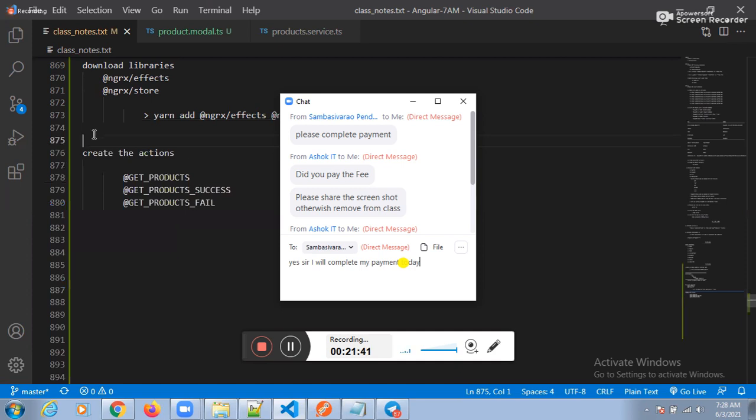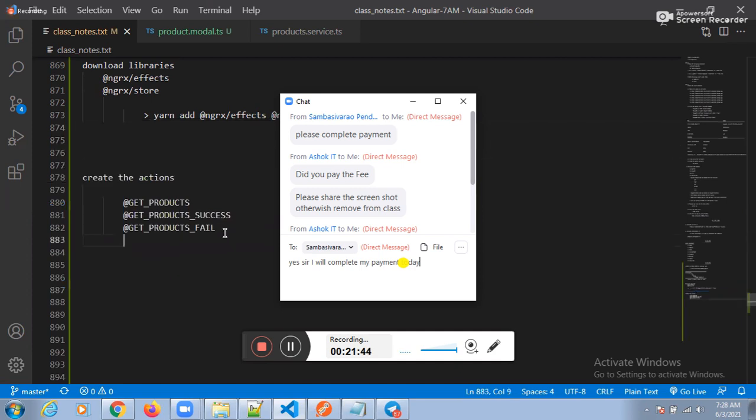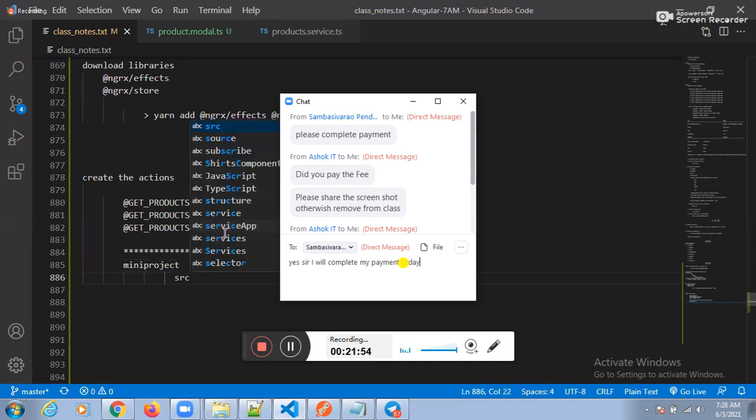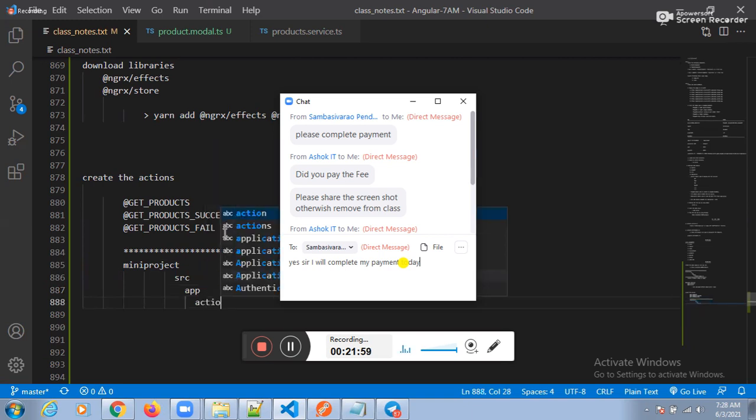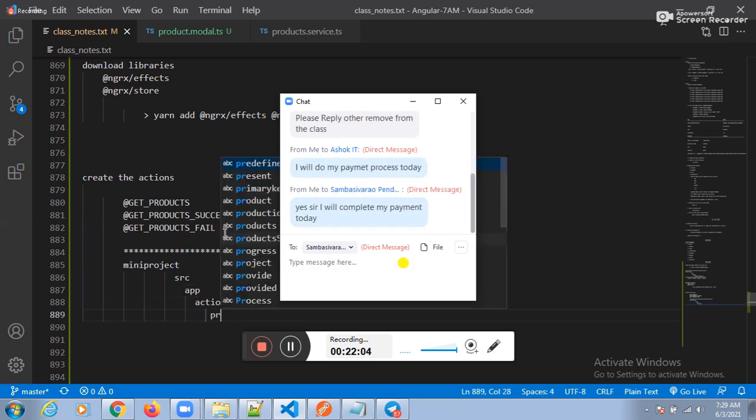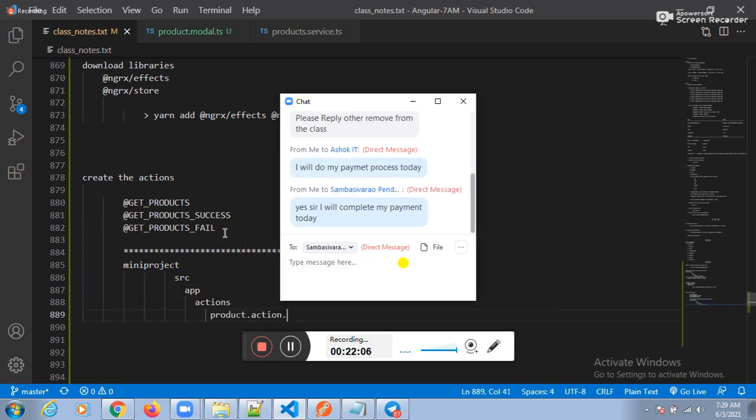Guys, how to prepare our ideas? What is the project name? The project name is mini project. Under the mini project, which folder? Source folder. Under the source folder, which folder? App folder. Under the app folder, which folder? Actions folder. Under the actions folder, which file? Product.action.ts. We need to place the product.action.ts. Let me create it.